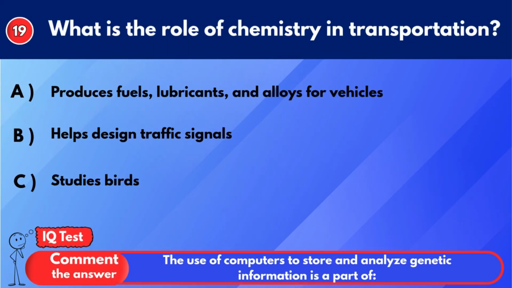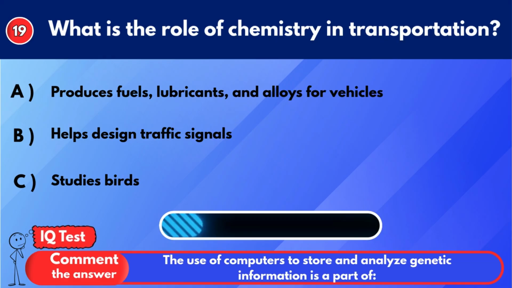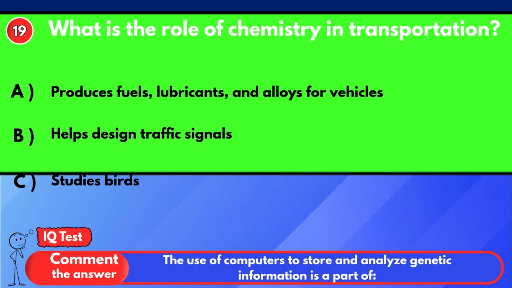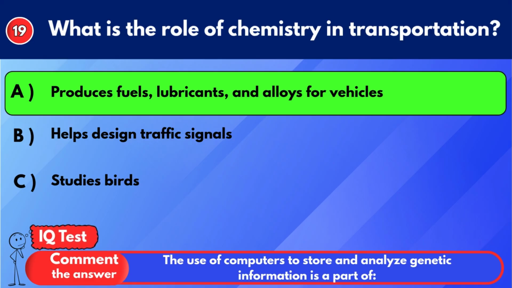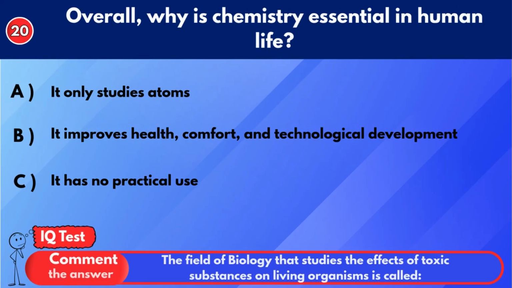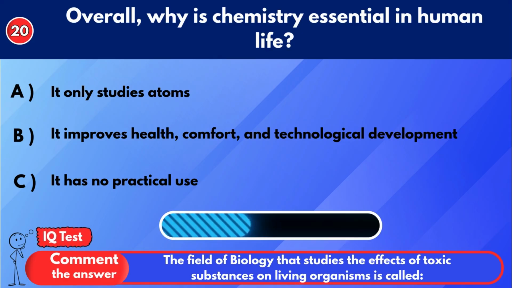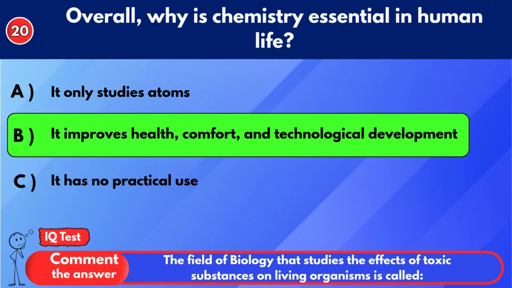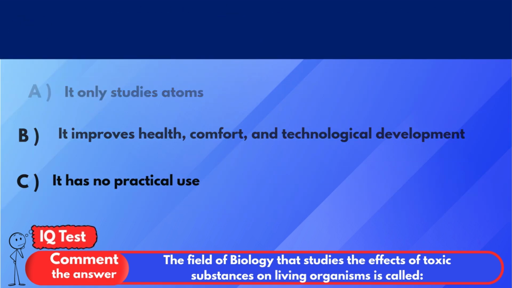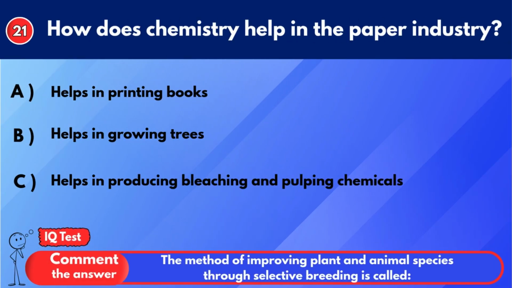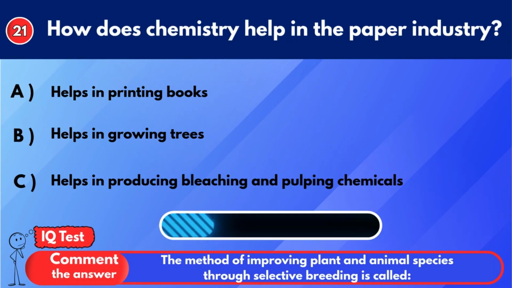What is the role of chemistry in transportation? Produces fuels, lubricants, and alloys for vehicles. Overall, why is chemistry essential in human life? It improves health, comfort, and technological development. How does chemistry help in the paper industry?